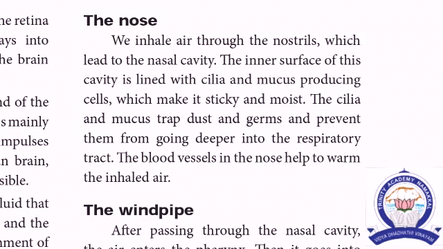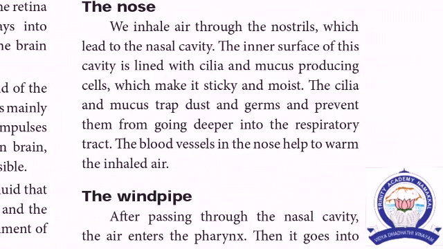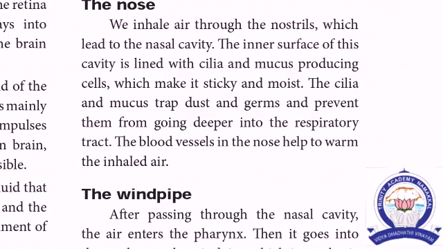The finger-like cilia prevent dust particles from going deeper. The cilia and mucus trap, that is filter, the dust particles and germs. In our nostril cavity, cilia are present, so they trap the dust.